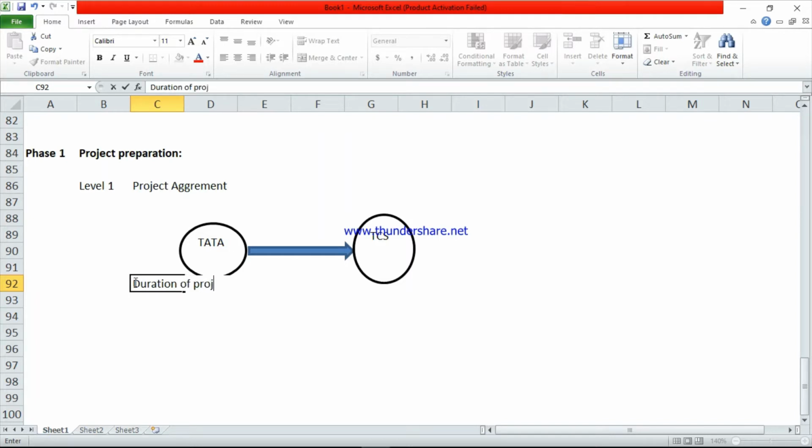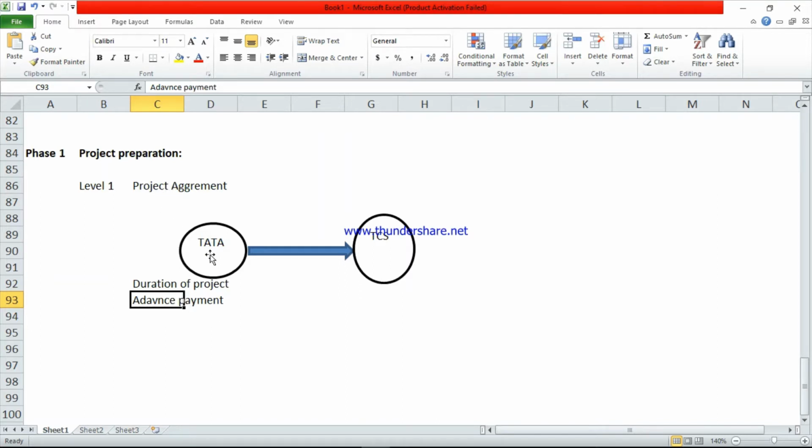the duration of the project, advance payment. Advance payment means initial payment. Before starting the project, they have to pay some advance. Tata has to pay some advance to TCS. So duration of the project, advance payment, and initial or advance both are the same. These kinds of things they have to discuss in the project agreement.